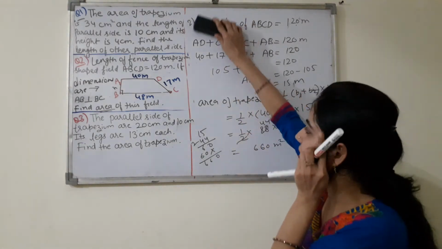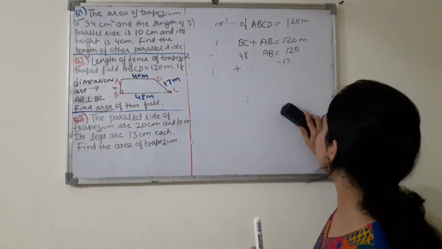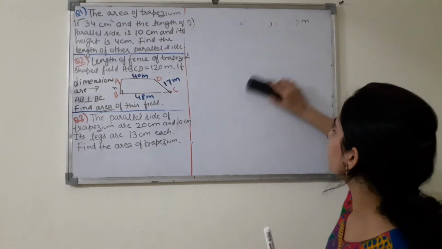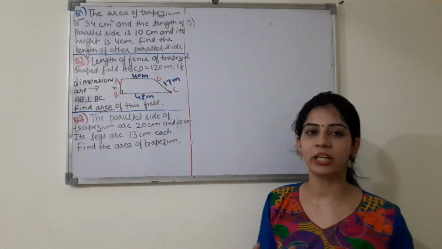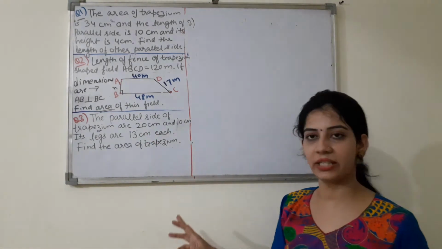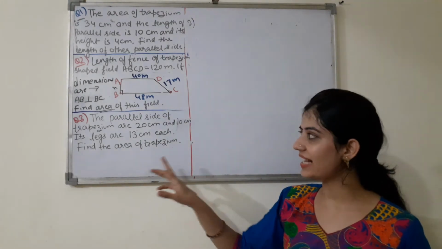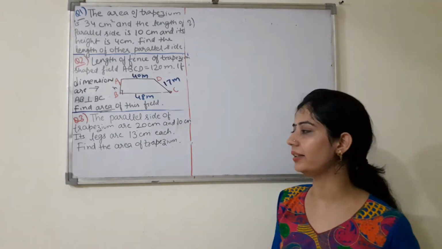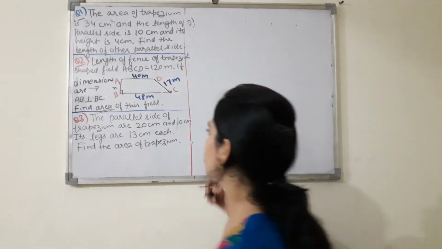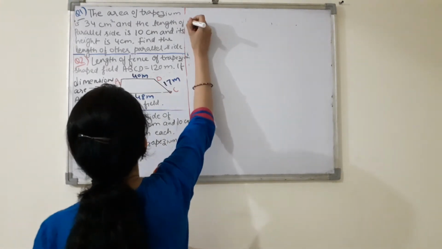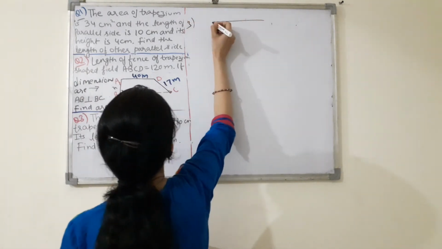Now move on to the last question, that is the third question. See, in the third question what you have given, that the parallel sides of a trapezium are 20 centimeter and 10 centimeter. Its legs are 13 centimeter each. Find the area of trapezium, right? So first of all I will make the diagram, so it will be easy for you to understand.